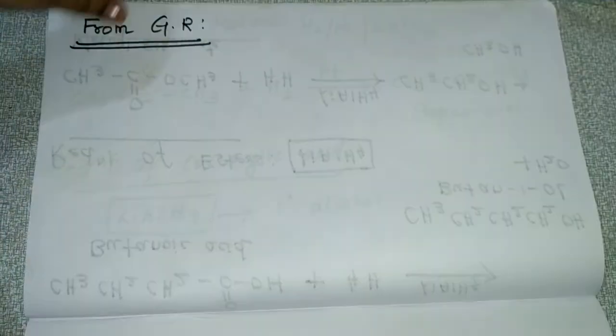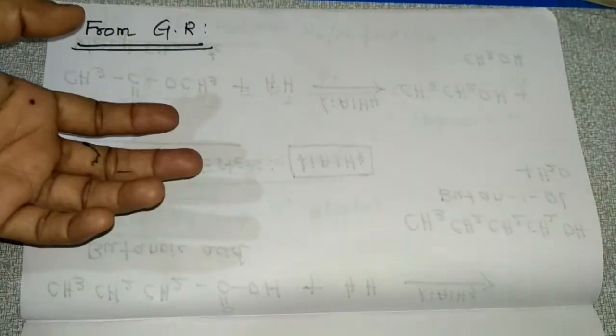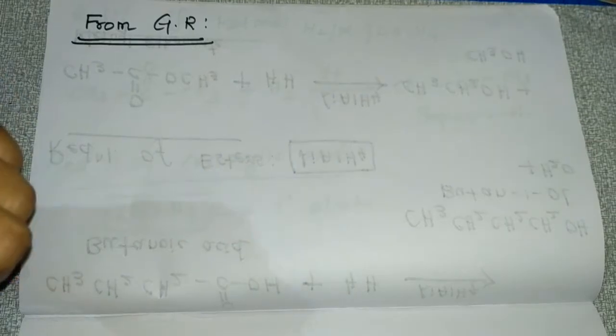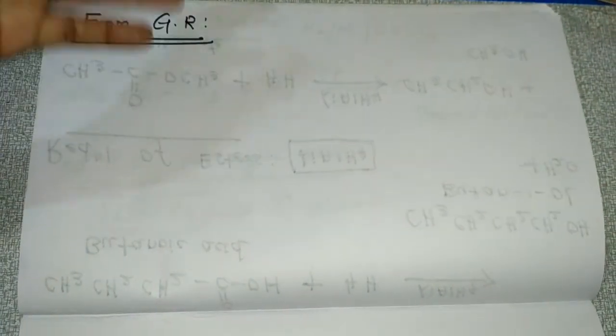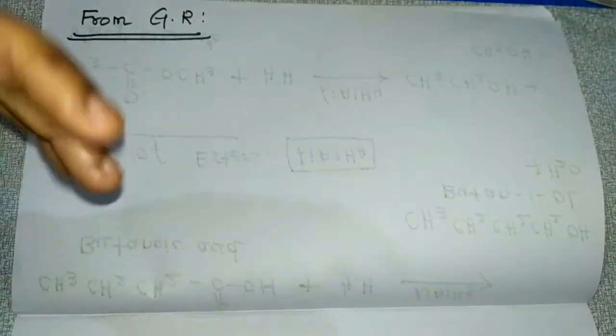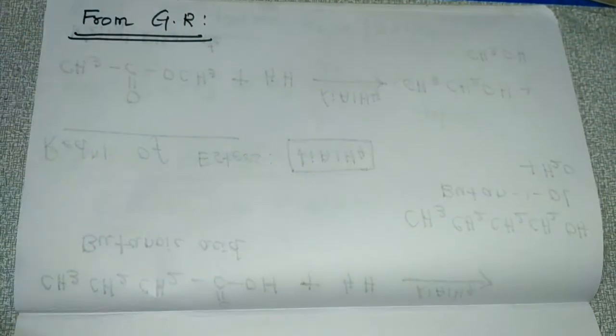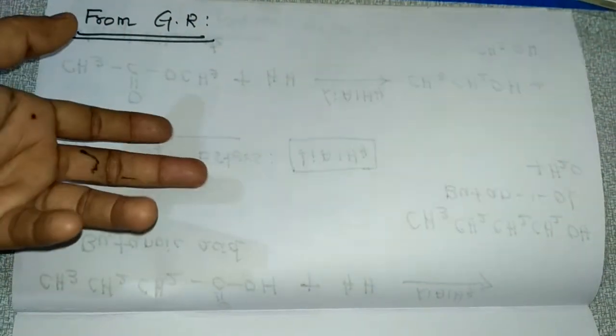Monohydric alcohols are classified into primary, secondary, and tertiary alcohol. All these 3 monohydric alcohols can be prepared from Grignard reagent.